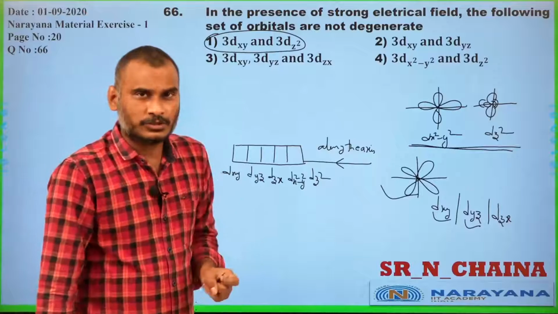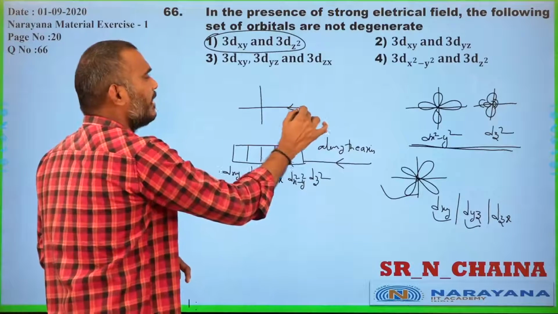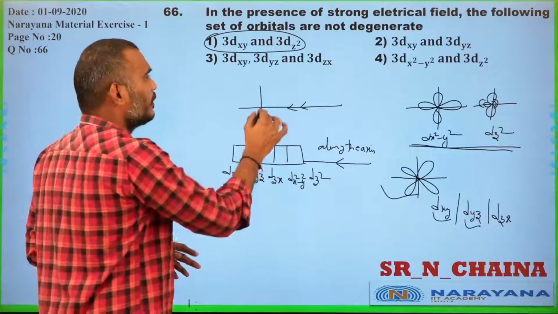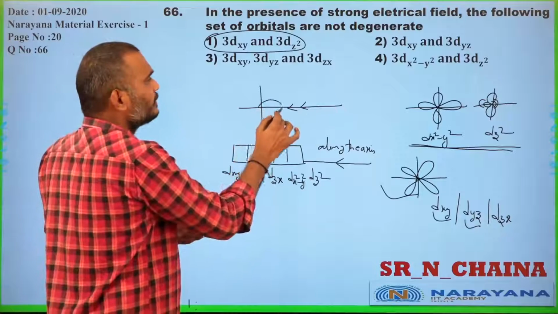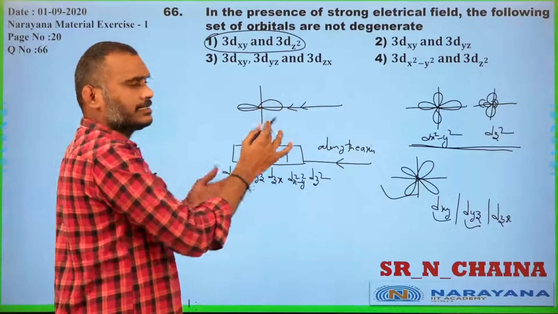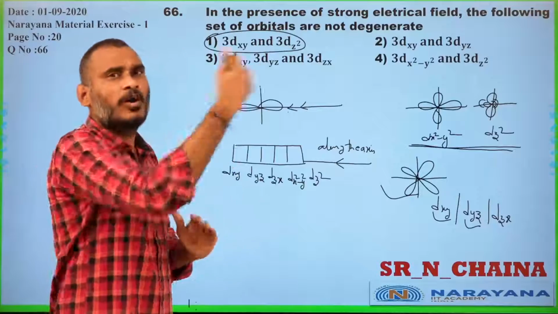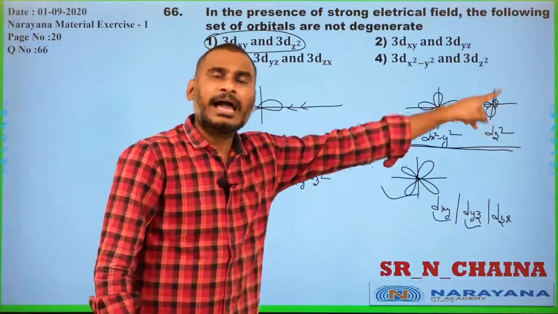I think everybody understood. If the ligand or electric field approaches along the axis, which orbitals get repelled more? Those whose lobes are present on the axis get more repulsion. That means dx square minus y square and dz square.